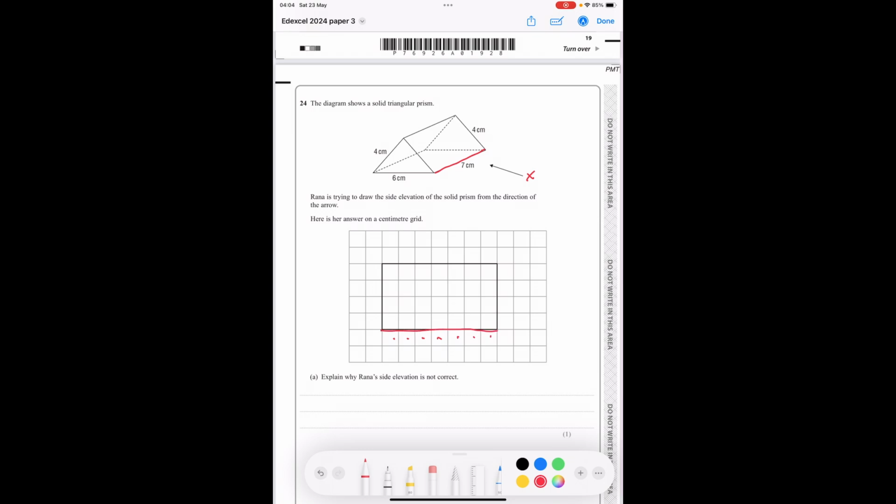Now the height is not going to be 4. That is the diagonal length. The height is going to be this, which is not 4. What we would have to do to find the actual height is some Pythagoras. So if we just look at the triangle here, we know that's 4. We know this is going to be half of 6, so that's 3.